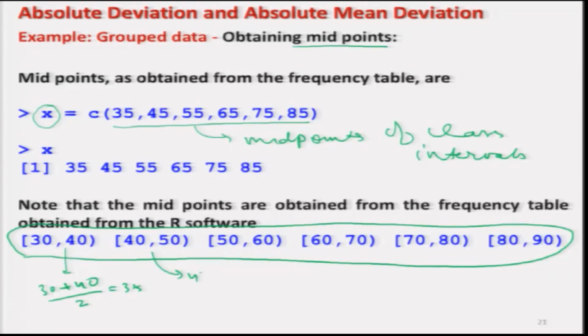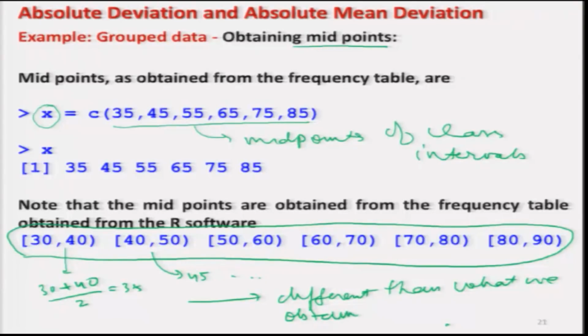The midpoint here is 45 and so on, and this is different from what we obtained earlier manually. You may recall that this value was 35.5 and so on, but anyway we are now doing it on the software, and this will not make much difference. So, this is now my vector x.